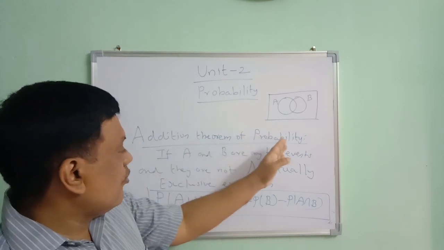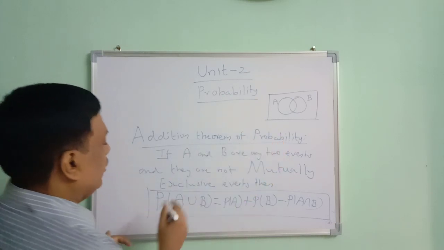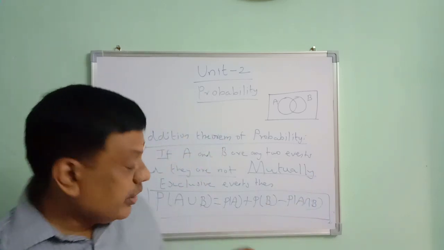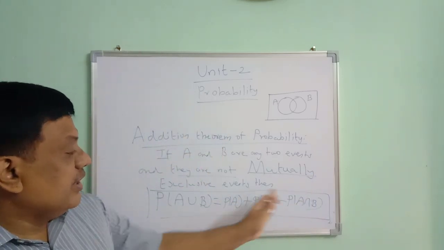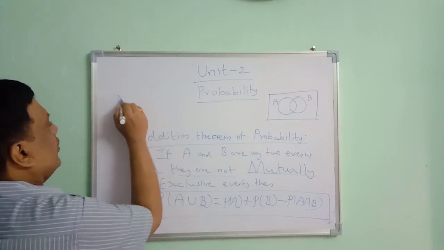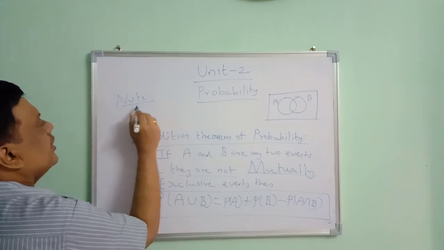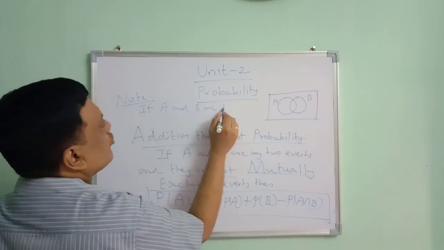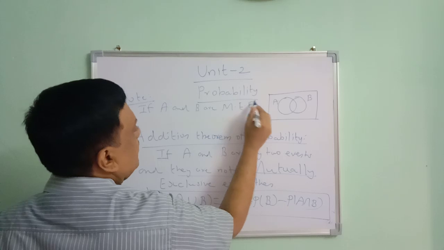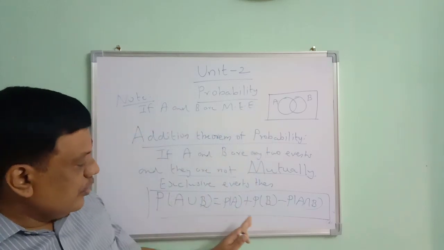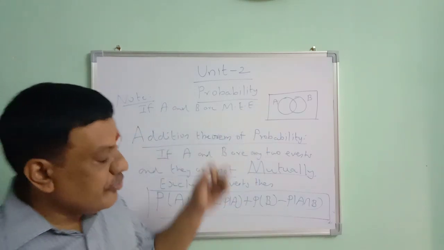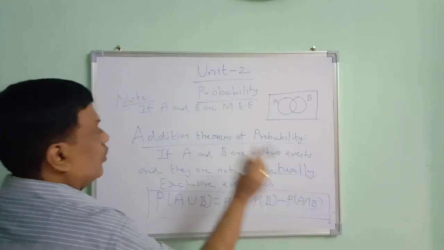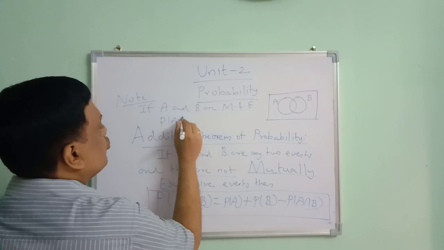In the addition theorem of probability, we are saying they are not mutually exclusive events. So what happens to the addition theorem when A and B are mutually exclusive? Note, if A and B are mutually exclusive events, mutually exclusive means they have nothing in common. Probability of A intersection B will be equal to 0.